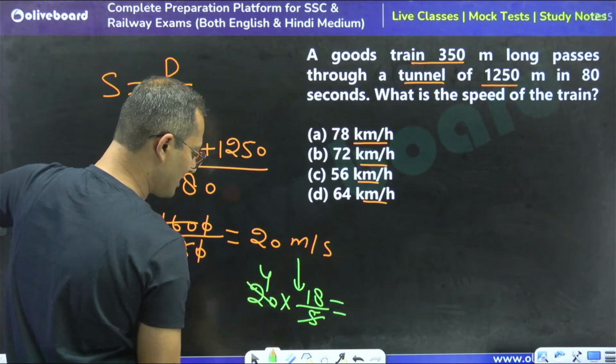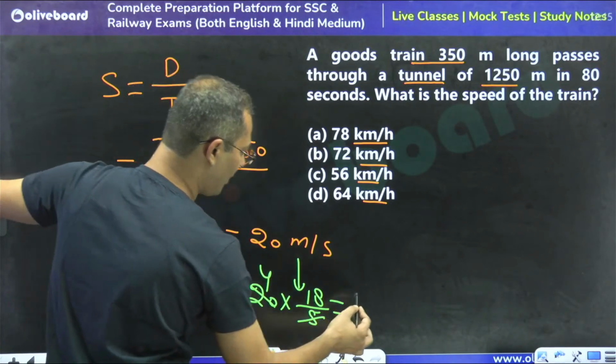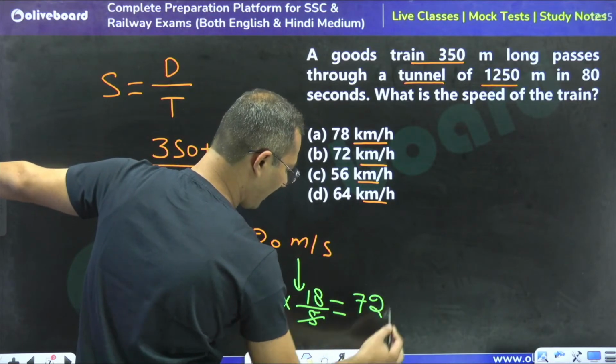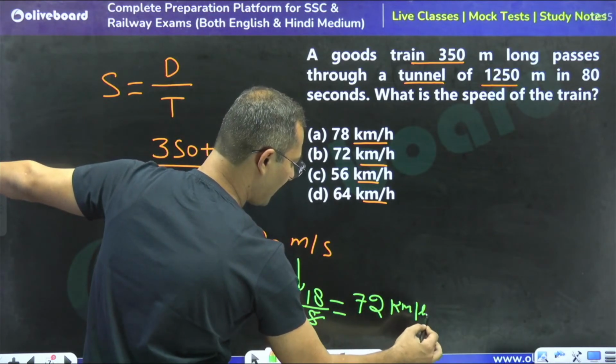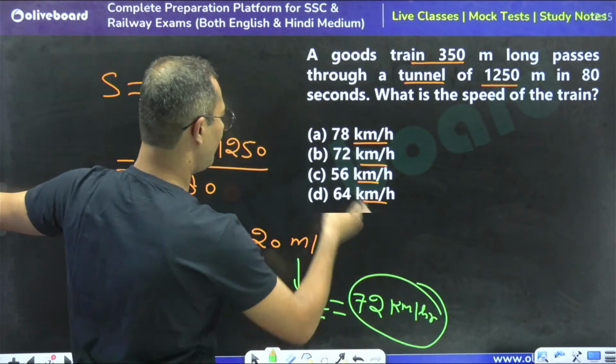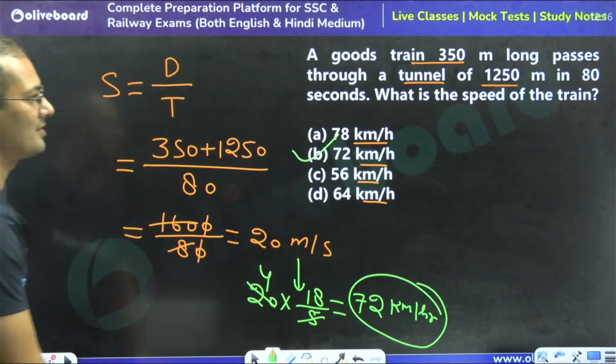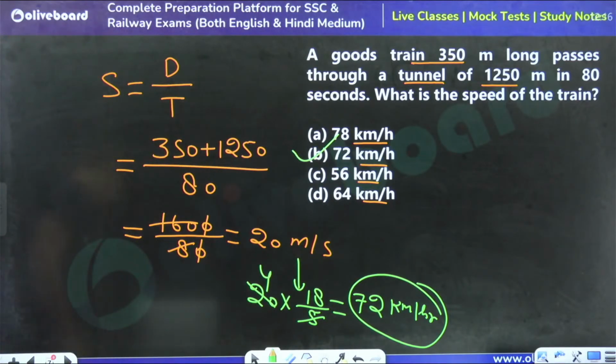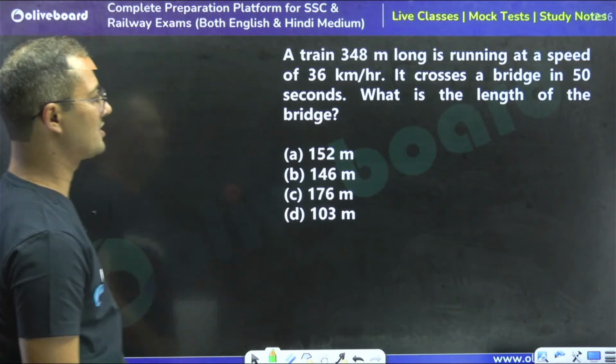By 5, this is cancelled 4 times. So 18 times 4, how much? 72, right? Kilometer per hour is the right answer. So we can say that B part is the right answer. I hope this is very much clear to you all, right? Yes. So now tell me what is the answer for this question.